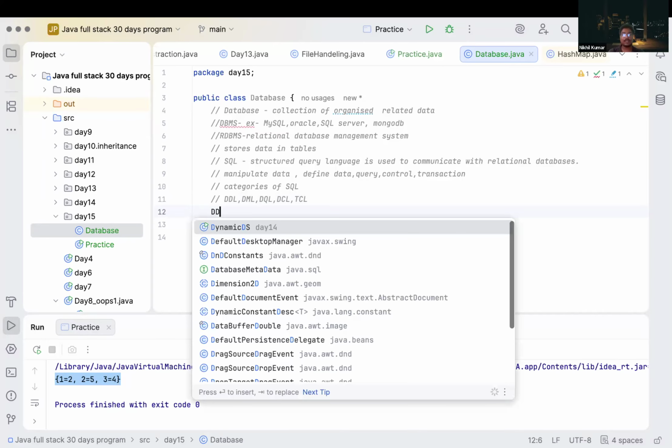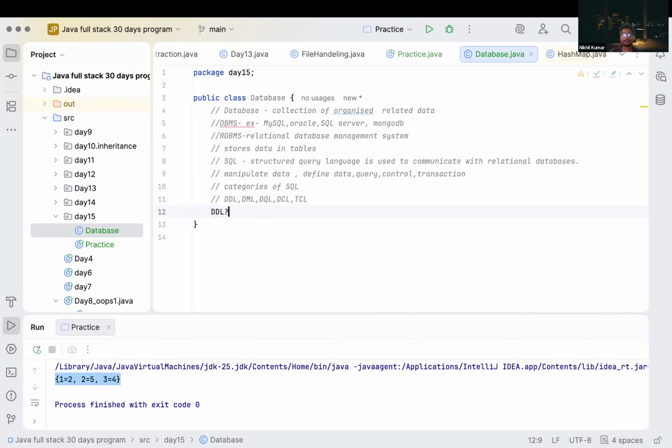So what do we have inside DDL? Data definition language. What can we do inside DDL? We can create.